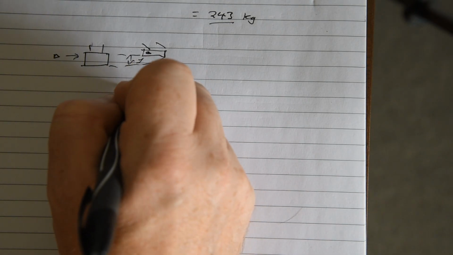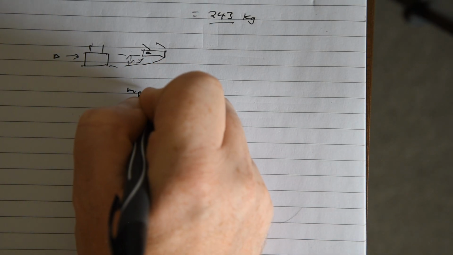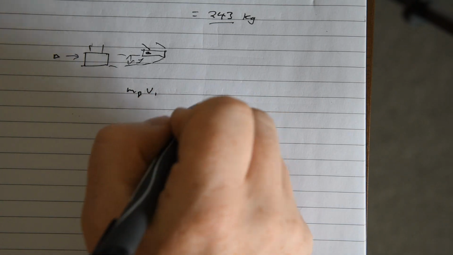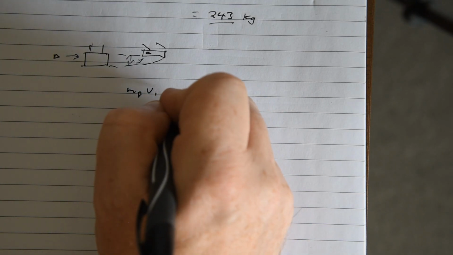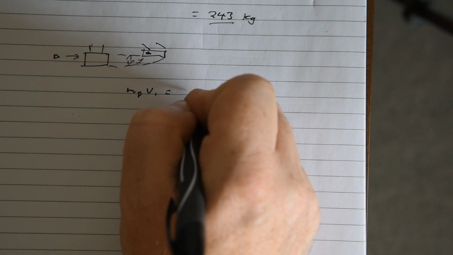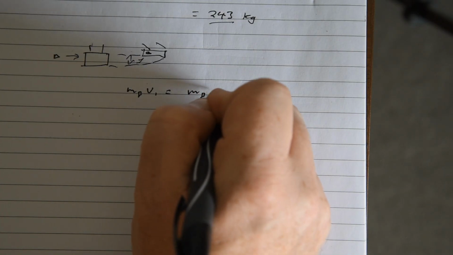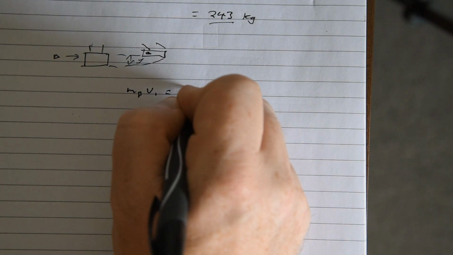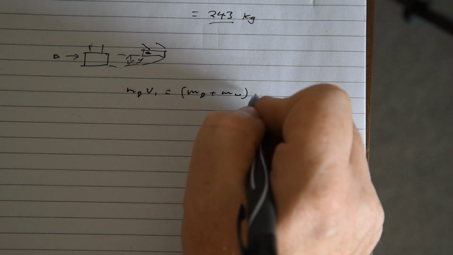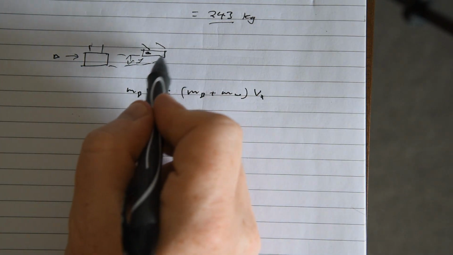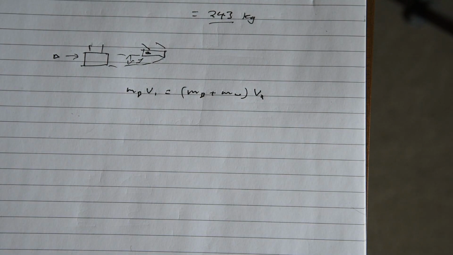So we've got the mass of the bullet times the velocity that we're really interested in, and that is equal to the mass of the bullet plus the mass of the wood multiplied by V2, because this thing has actually moved up out of the way.